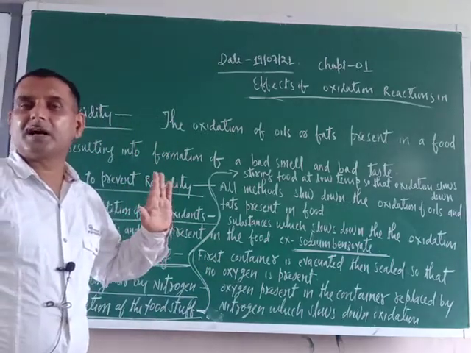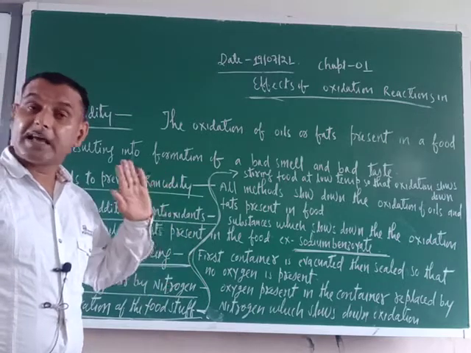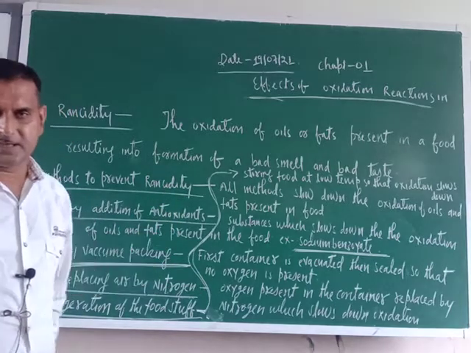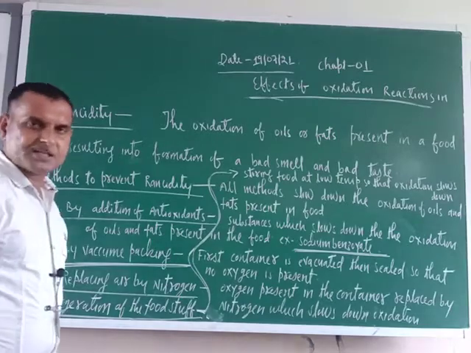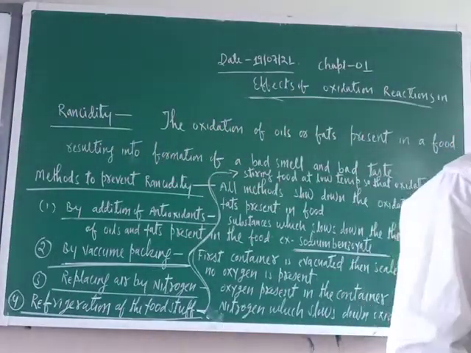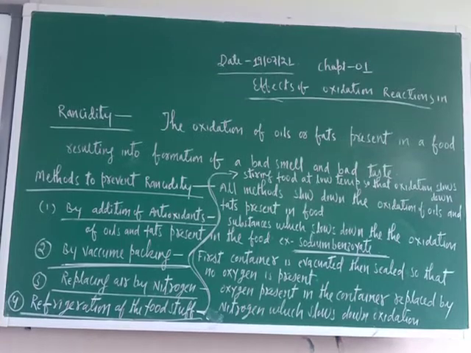For some period of time, 1 week, 2 days, 3 days, you can keep the food material in the fridge at low temperature. These are some of the methods to slow down the oxidation of fats and oils present in the food, and indirectly they are methods of preventing rancidity.